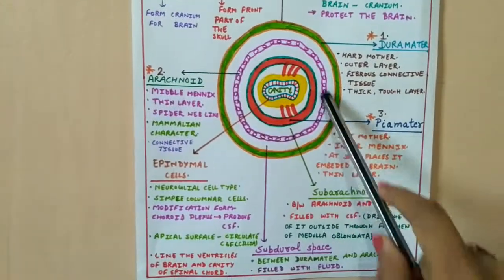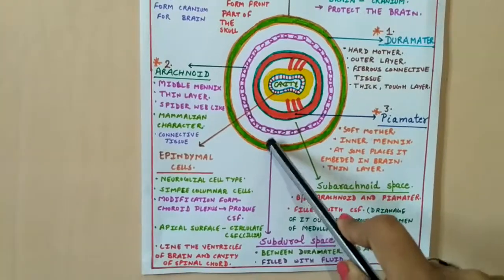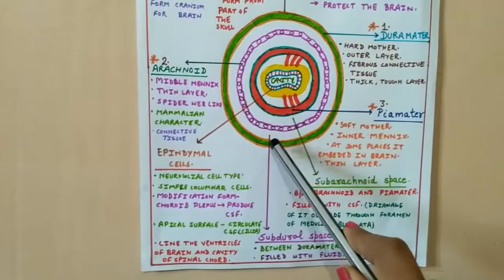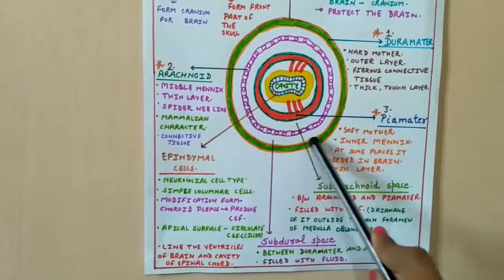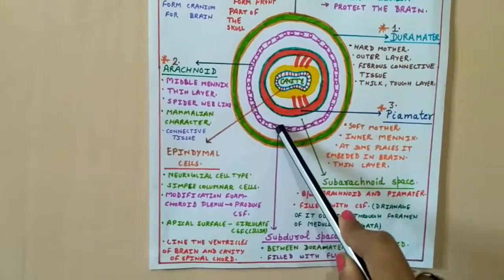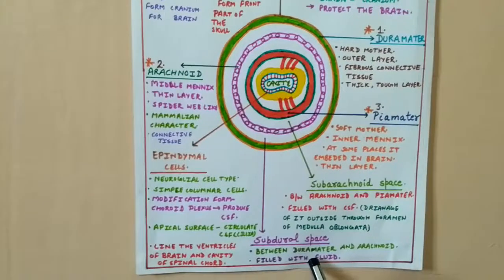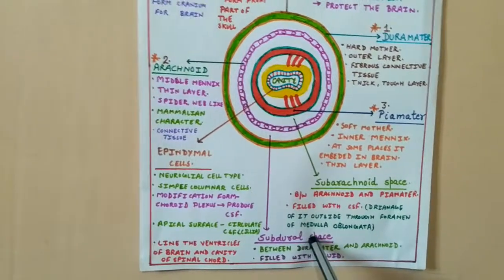Now friends, you can see some spaces around these membranes, the meninx. You can see that this is known as the subdural space. Why is it called subdural space? Because it is present beneath the duramater. It is present between the duramater and arachnoid membrane, and it is filled only with fluid, not cerebrospinal fluid.